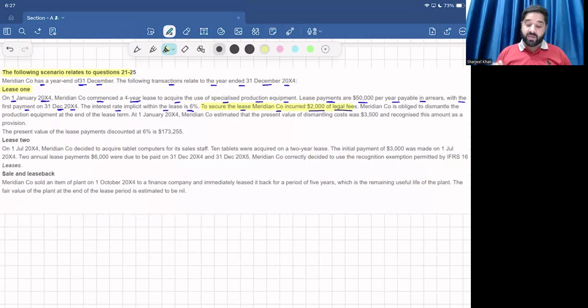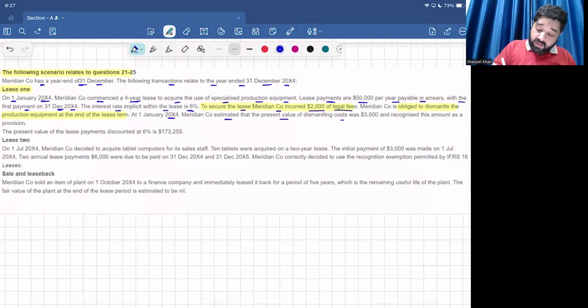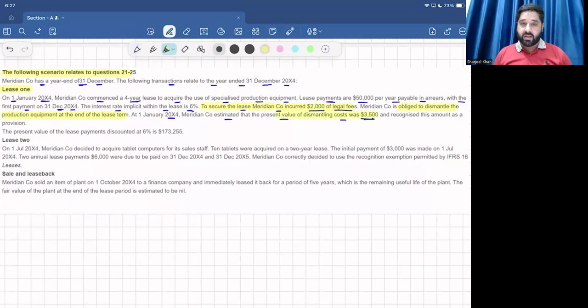Meridian Company is obliged to dismantle the production equipment at the end of the lease term, right? They have to do the dismantling as well. At 1st January 20x4, Meridian Company estimated that the present value of the dismantling cost was $3,500, and it will also be capitalized because it's a compulsory cost. It will be capitalized, and the $3,500 is recognized as a provision.